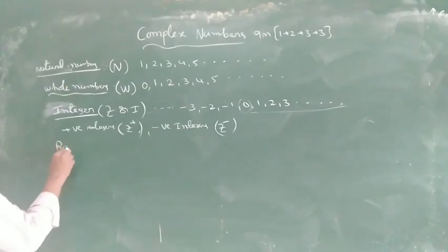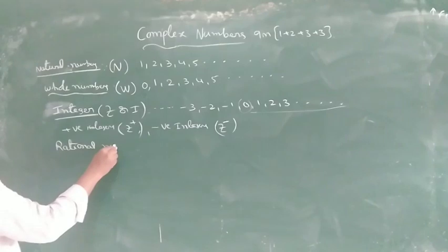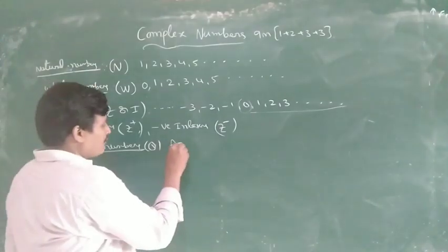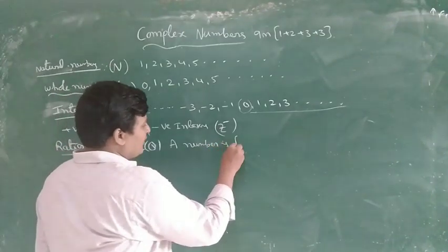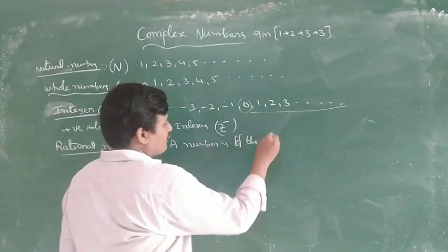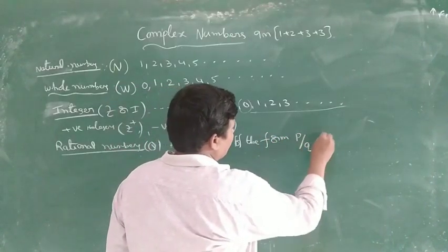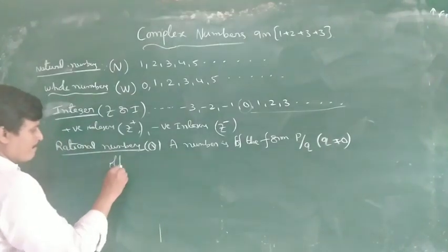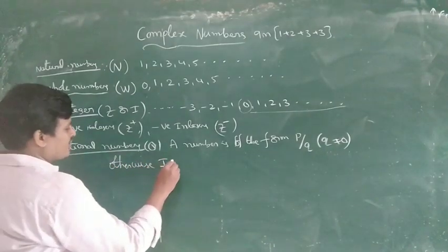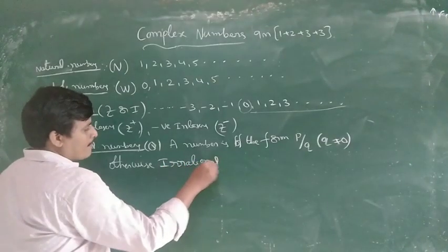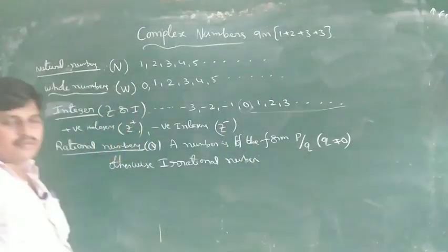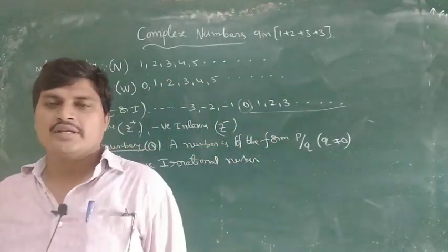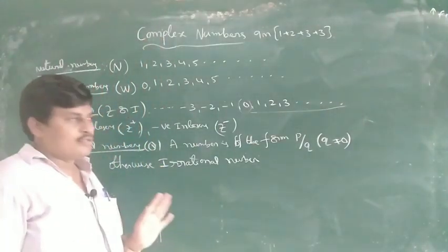Next, rational numbers. Rational number is denoted by Q. A number of the form P by Q, with Q not equal to 0, is a rational number. Otherwise, irrational number. What is the rational number? It is of the form P by Q, like 1 by 2, 1 by 3; 1 by 0 is not allowed. So Q not equal to 0 is the condition.